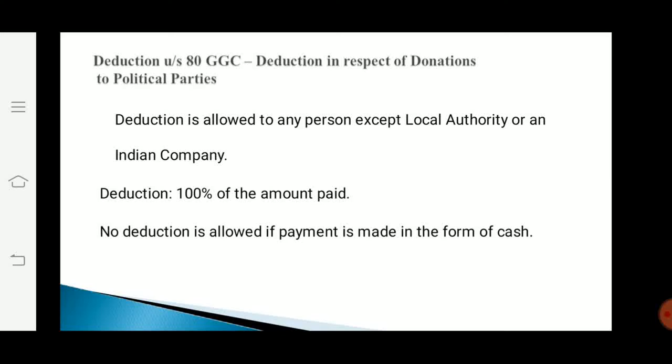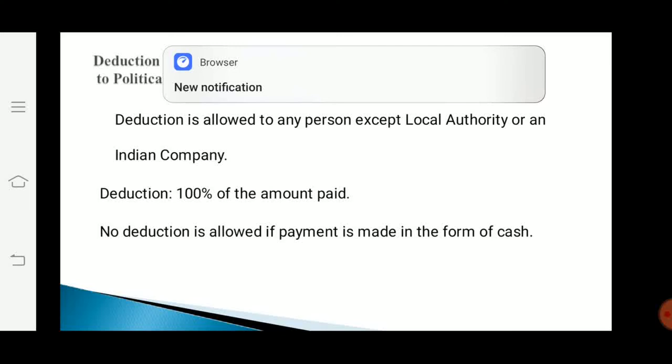Deduction under section 80GGC. This is regarding deduction in respect of donations to political parties. Deduction is allowed to any person except local authority or an Indian company. Regarding the amount of deduction, 100% of the amount paid to political parties can be claimed as deduction, and no deduction is allowed if payment is made in the form of cash.